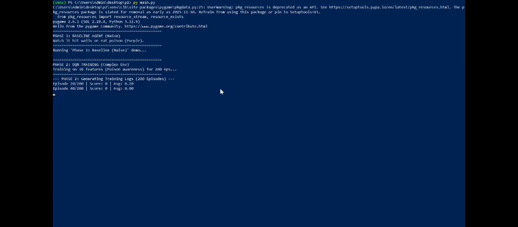Phase 2 is the training phase. Our DQN agent is now playing 200 episodes in the terminal. During this time, it is using our memory buffer, experience replay, to maximize its Q values based on the plus 10 food reward and the minus 50 poison penalty.